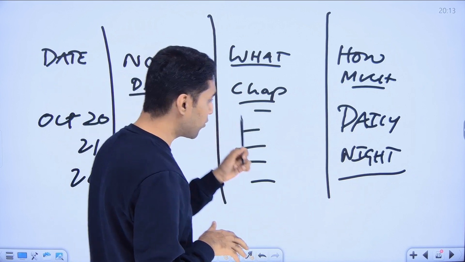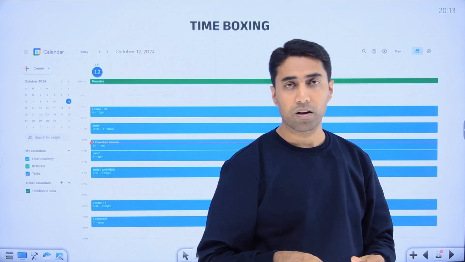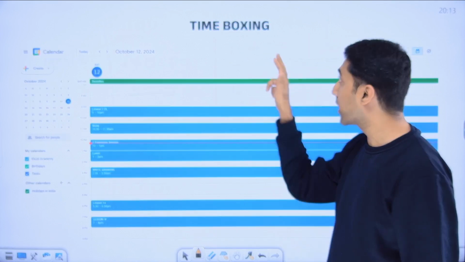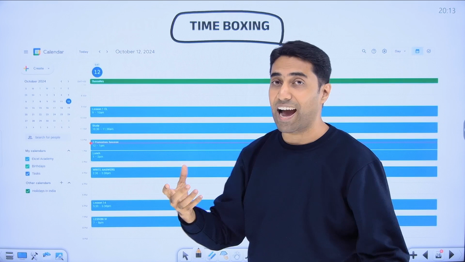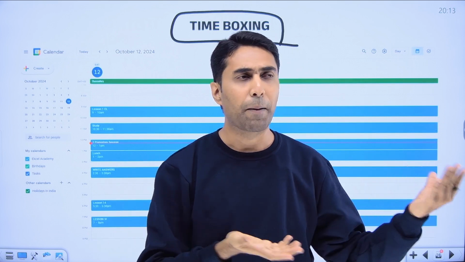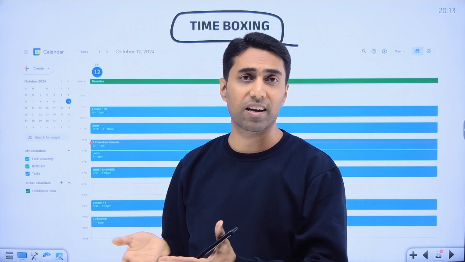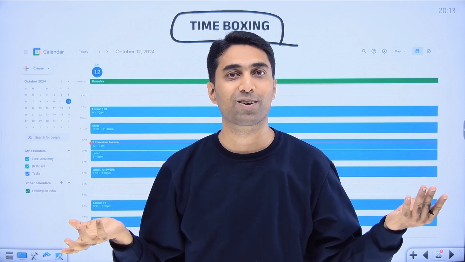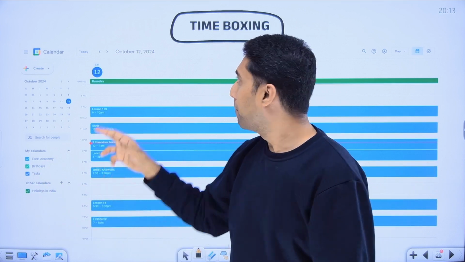So if you have this kind of timetable, it will be very, very useful. Next, about time boxing, I told you. Time boxing is one technique which I have personally used even for my work. I'm practicing as a company secretary. I'm teaching here at Ekcel. There are a lot of personal things also, right? I manage my time by time boxing.